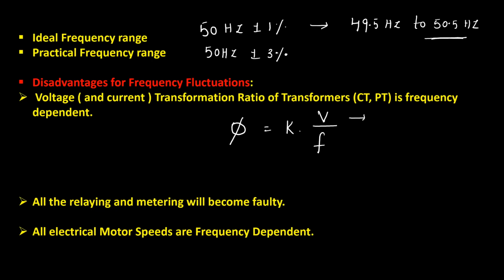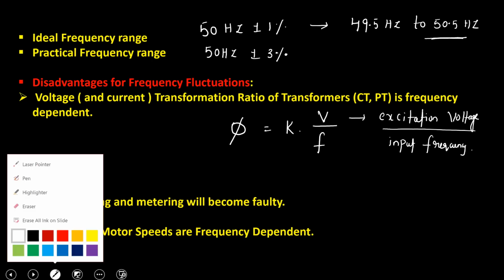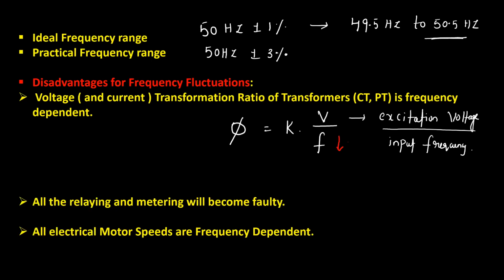That is, the excitation voltage is the input voltage, and f is the excitation frequency or input frequency. Okay. So what happens for a fixed voltage? If your frequency starts falling, what will happen? Your flux density inside the transformer core increases.